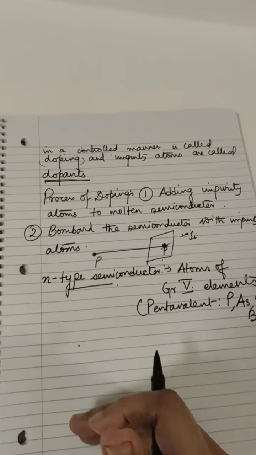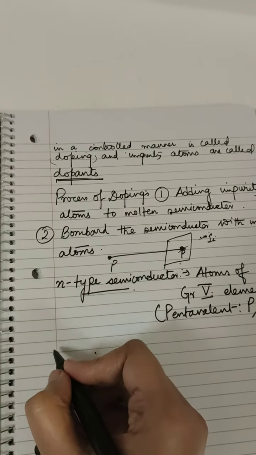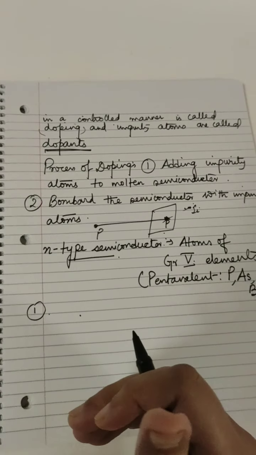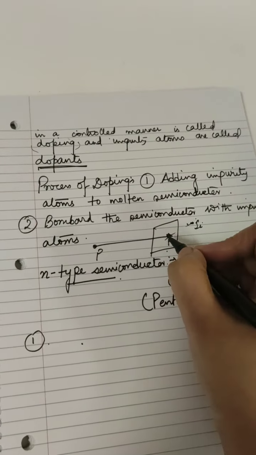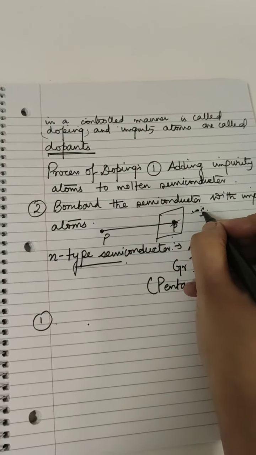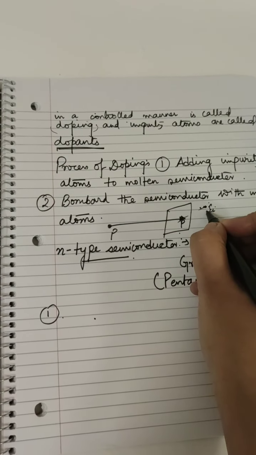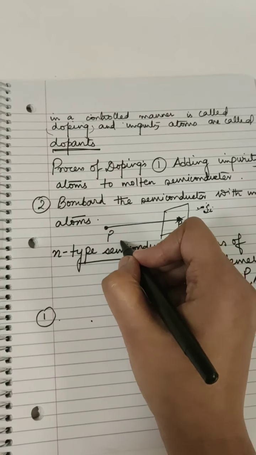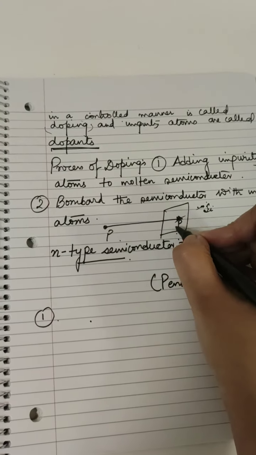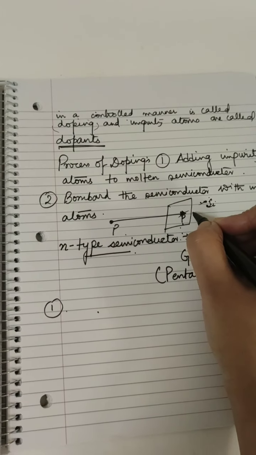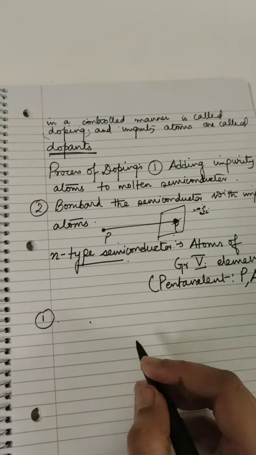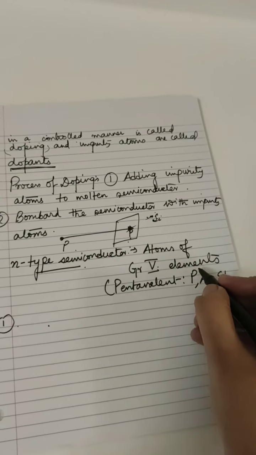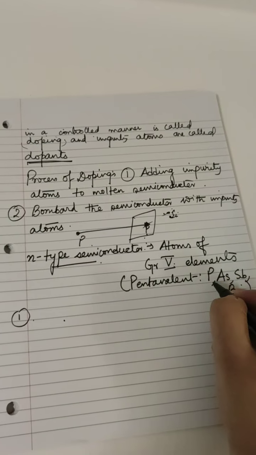Now, when a pentavalent impurity atom is added to a germanium or silicon crystal, it replaces the silicon or germanium atom in the crystal. That is the first point. The second point goes like this: this is a pentavalent atom, right? So it has 5 valence electrons.